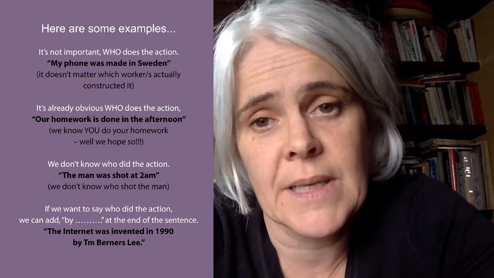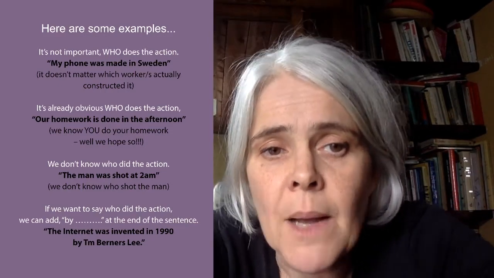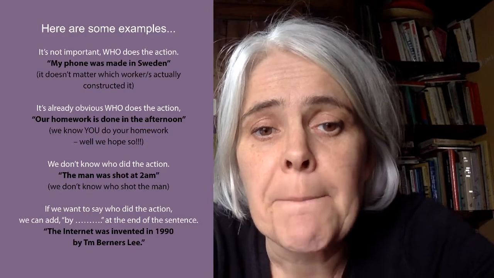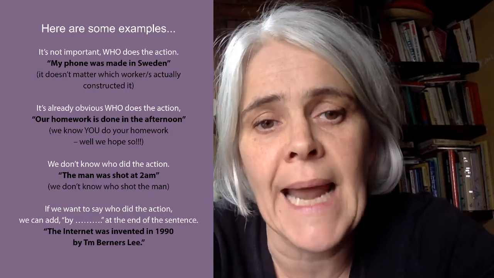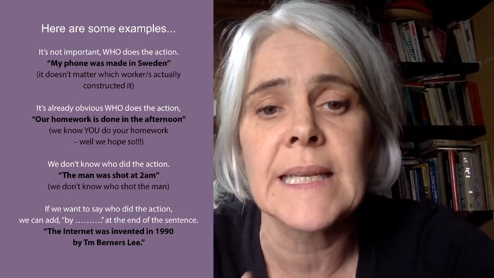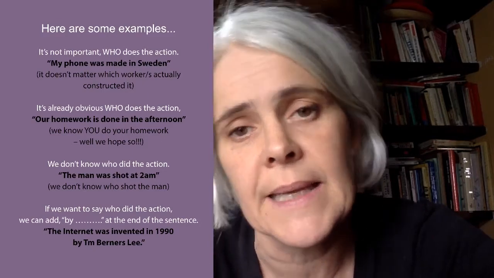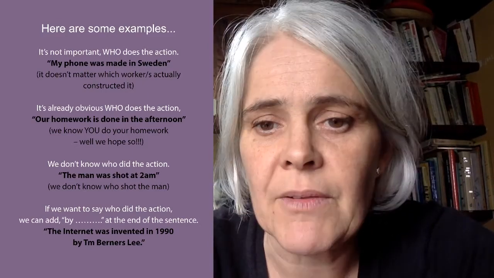We just have to name the action. And then the last example is if we want to say who did it, but it's obviously not the most important thing, we add it as an extra afterwards. So we can add by at the end of the sentence, like the internet was invented in 1990 by Tim Berners-Lee.